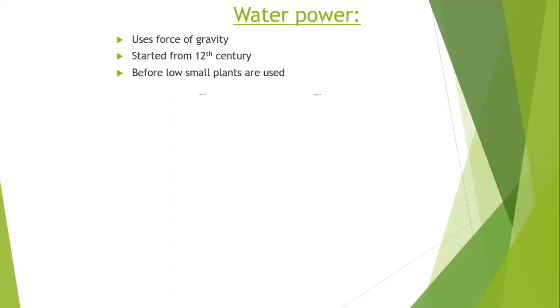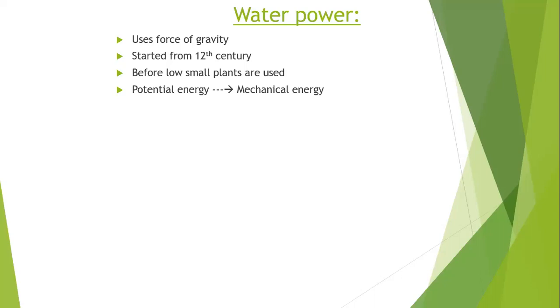Next, how is the water used? The potential energy present in the water is converted into mechanical energy by using prime movers. When the water is allowed to flow on a prime mover, examples of prime movers are hydraulic turbines.